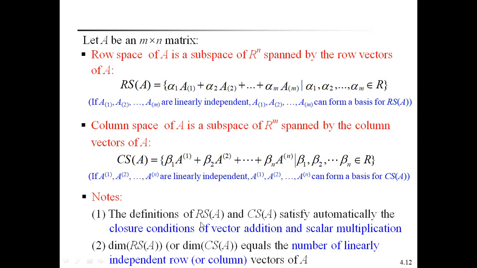So the definitions of the row space of A and column space of A automatically satisfy the closure conditions of vector addition and scalar multiplication.